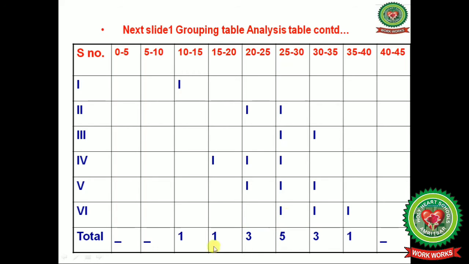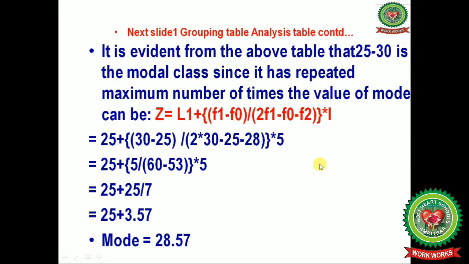Done. In this way you will mark the other frequencies also, and after the total you will find that in the 25 till 30 group the event occurs maximum times, that is 5 times. So this is our mod value. Now we can apply the formula, that is L1 plus F1 minus F0, over 2F1 minus F0 minus F2, and that whole will be multiplied by the class interval.